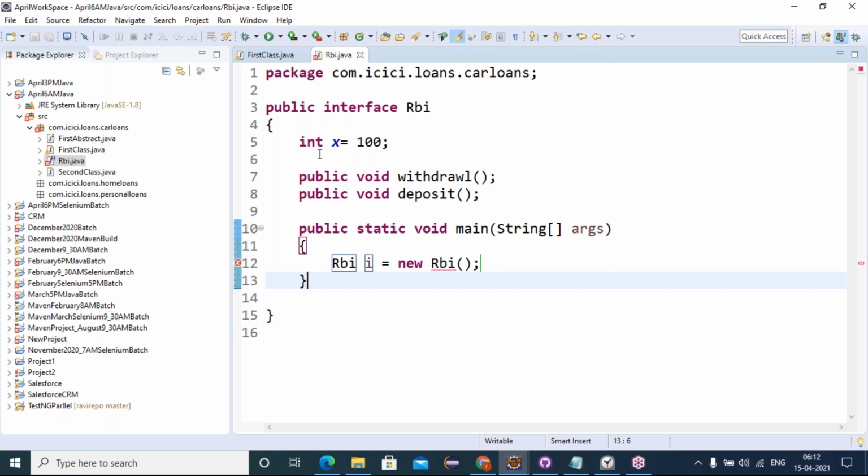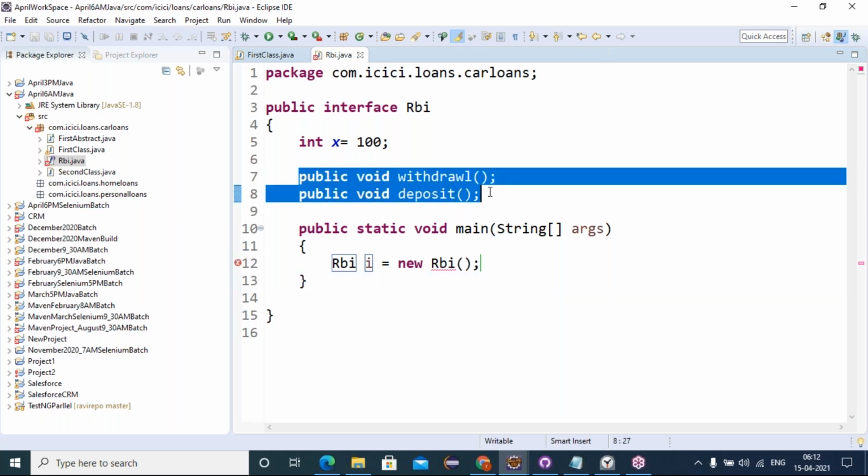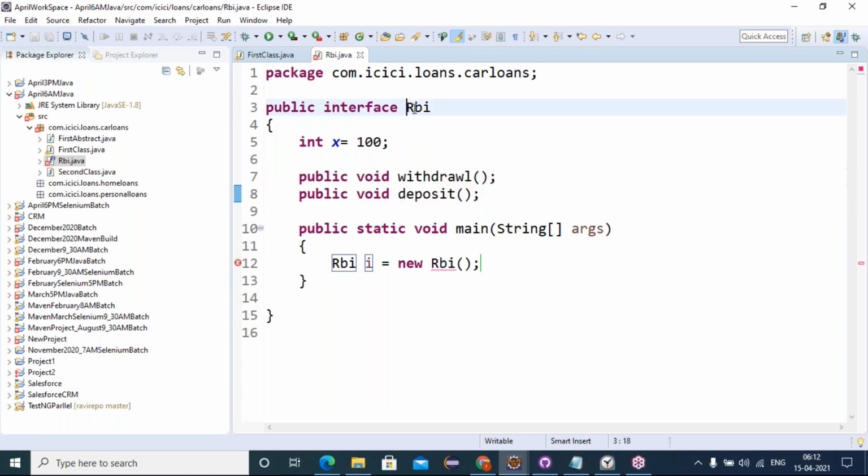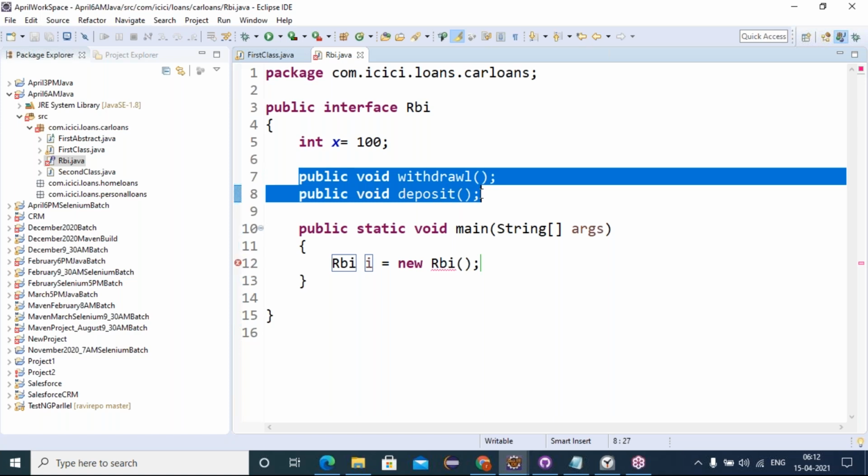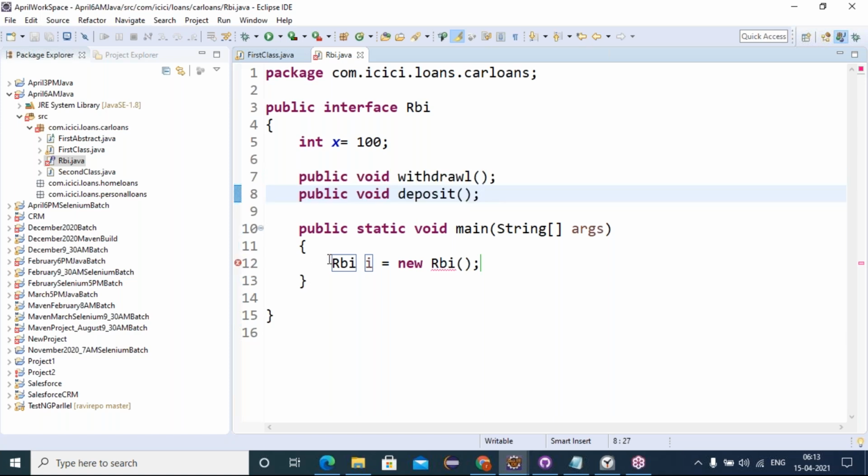First of all, we have to implement the unimplemented methods of the interface in some child classes. Then through child class object creation we can access them, or by creating a child class object and storing it into the interface reference variable. First of all, interface abstract methods must get implemented in some child classes. Directly we cannot create an object for interfaces.